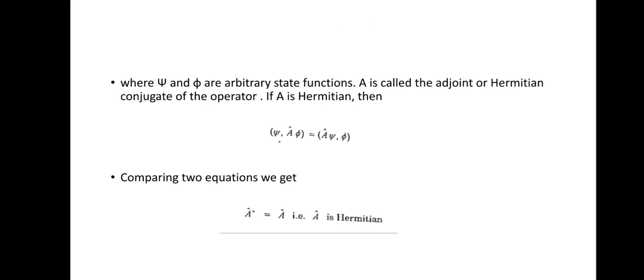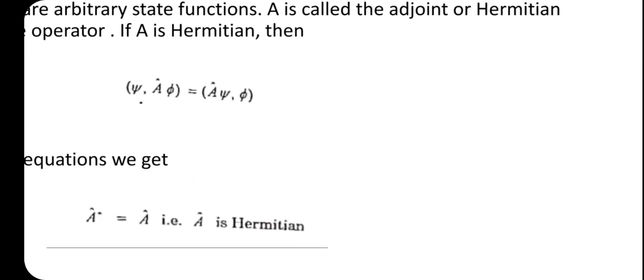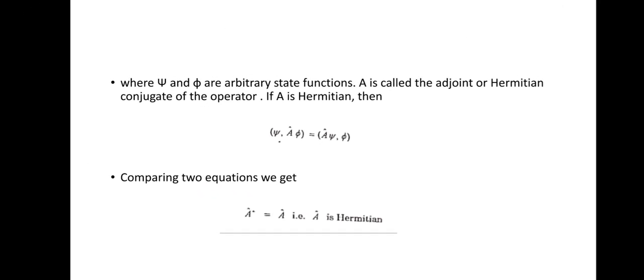Therefore, now comparing those two equations, we get A† is equal to A, which means the operator is equal to its conjugate form, which means A is Hermitian. These were about Hermitian operators, their properties and the conjugate form of the Hermitian operator.